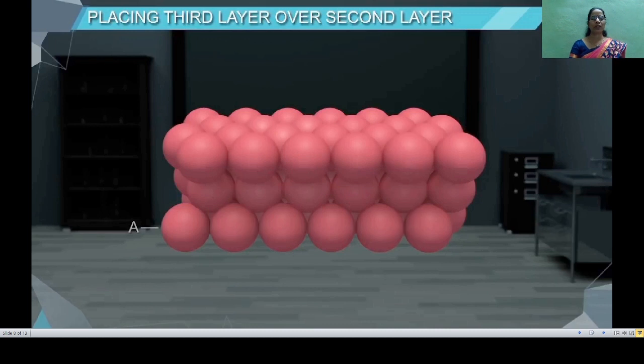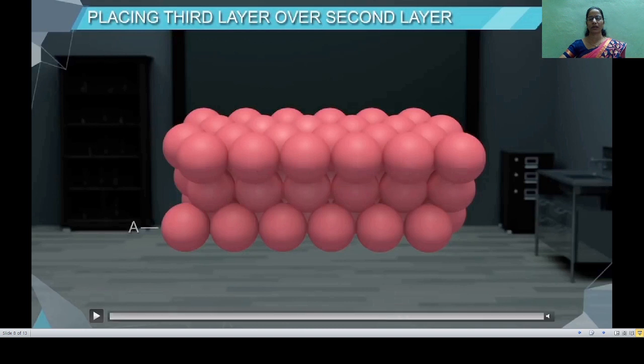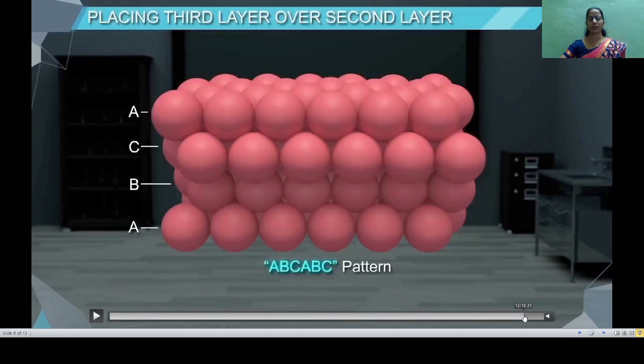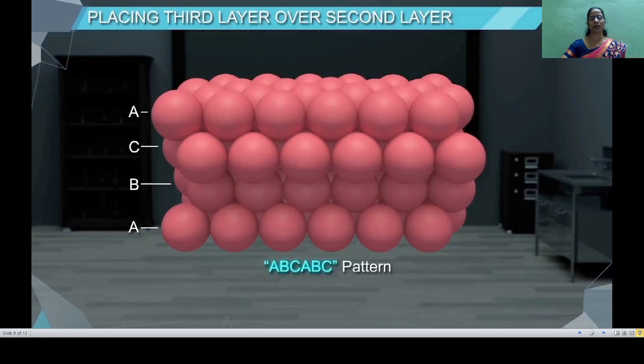Now above this third layer we can stack the spheres of the fourth layer. Now the spheres of the fourth layer will again be of type A, and therefore this pattern gets repeated, and hence it is named the ABC pattern. This pattern gives rise to a face-centered cubic unit cell.